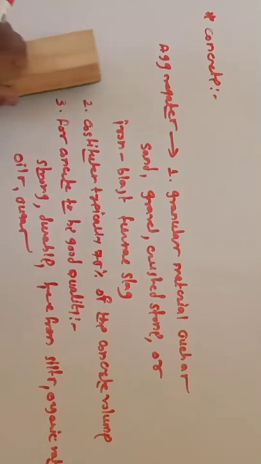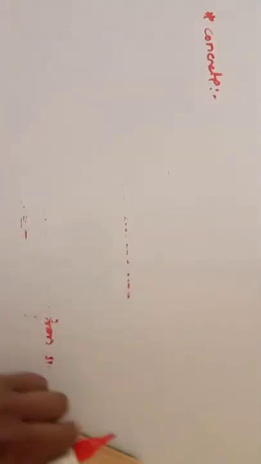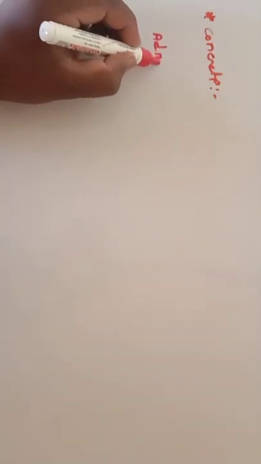The next important constituent of concrete is admixtures. So what is an admixture? We know that cement, water, and aggregates are the main ingredients of concrete.